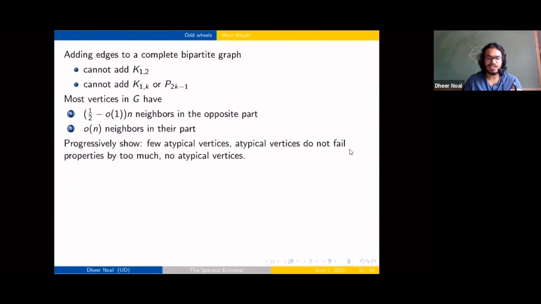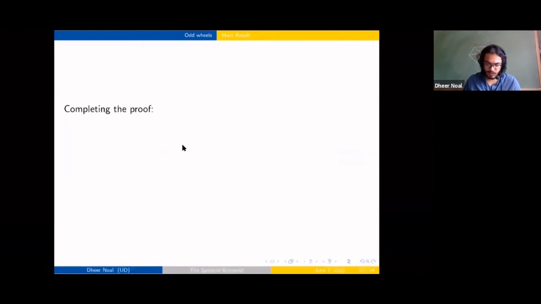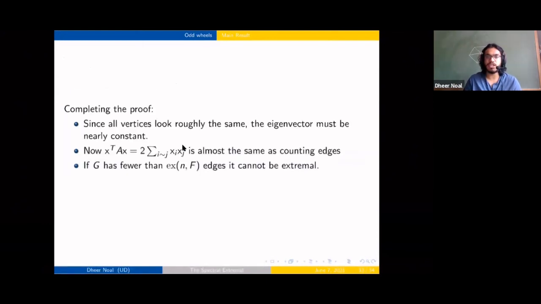So there's a stage by stage argument. You first show that most of our vertices are good, so there are few atypical vertices, and then we just keep strengthening our arguments using that back and forth argument about the eigenvectors and so on and so forth. And then you can eventually show that you have no atypical vertices. All right, and thereafter the proof is pretty straightforward.